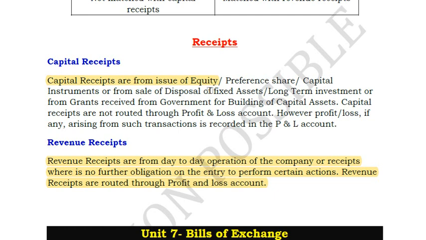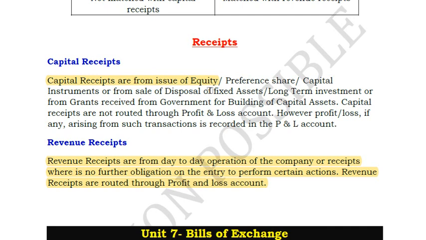That also becomes part of your balance sheet and not your profit and loss account, because these grants are generally given for maybe purchasing a fixed asset or setting up the company. It can be of different types. So all these come under the category of capital receipts, wherein the amount is huge and also they are recorded on the balance sheet and not on the profit and loss. So this was all about capital expenditure, revenue expenditure, capital receipts and revenue receipts.